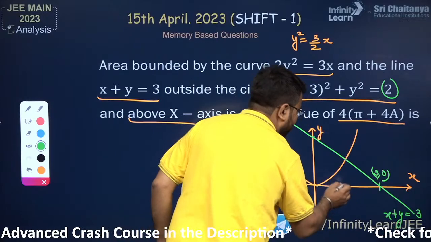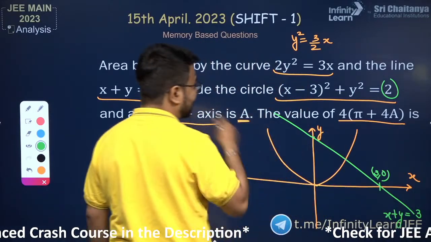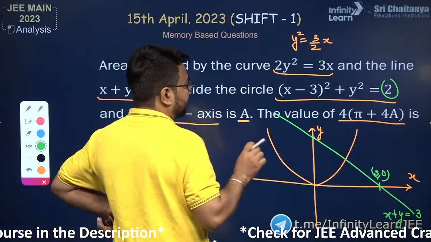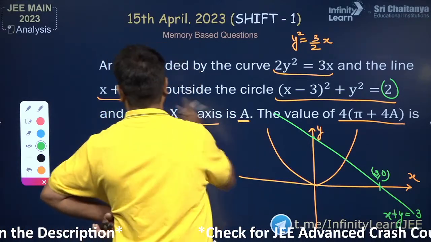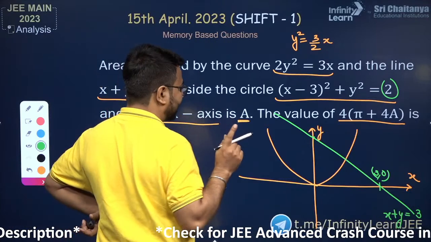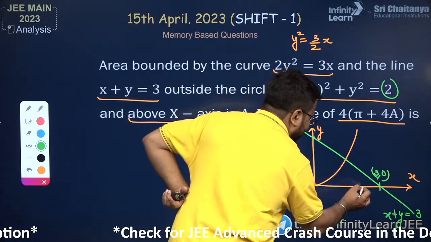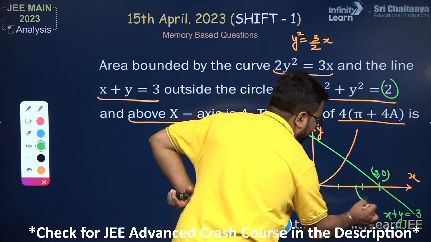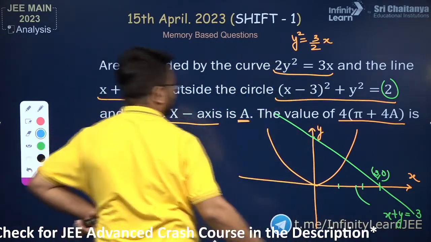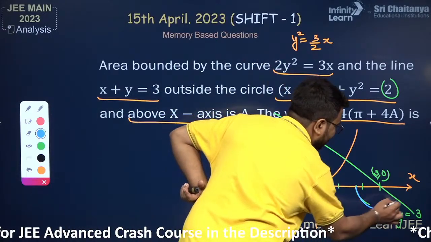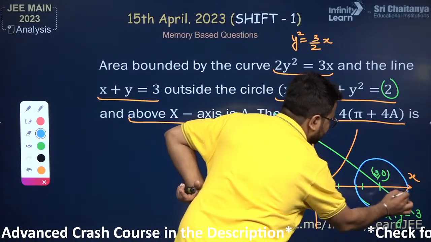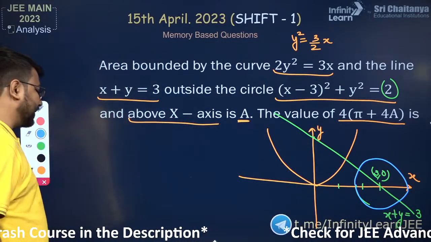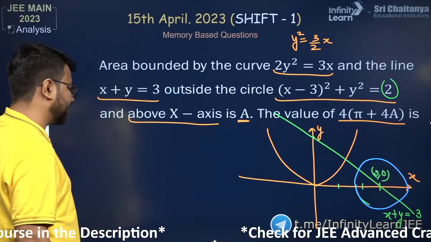So here we have 2. Suppose they are intersecting at the point 2 or not. I just want to check it. Suppose I keep the value of x as 2 over here, then the value of y will be 1. So 2 will be around about here. This will be a circle of blue color, which has a radius of root 2. So this is a diagram that is to be followed here.